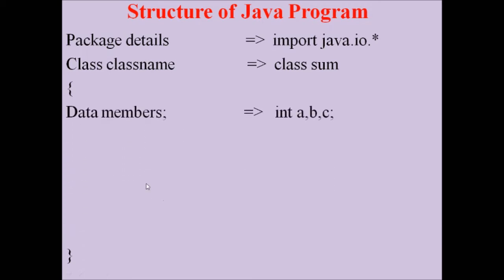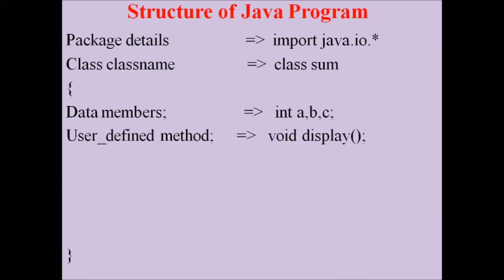After the open curly brace, there will be data members. Data members should end with a semicolon. What are data members? Simply the variable declarations. Whatever variables we are going to use in our source code should be declared first. Those variable declarations are called data members. So after the variable declaration, there will be a user defined method.